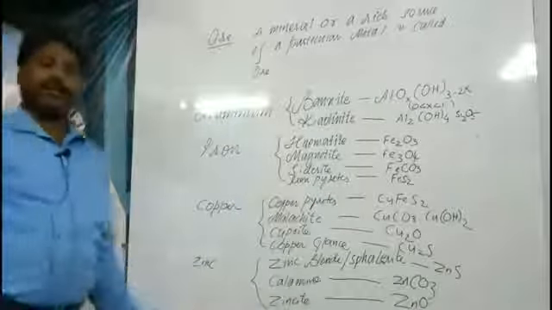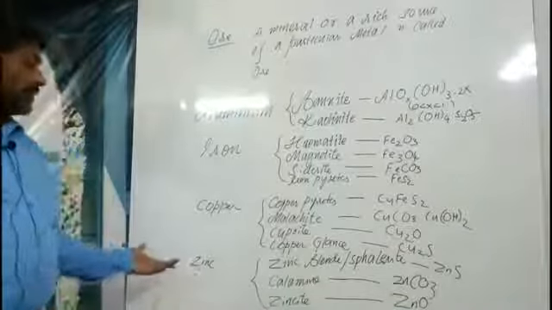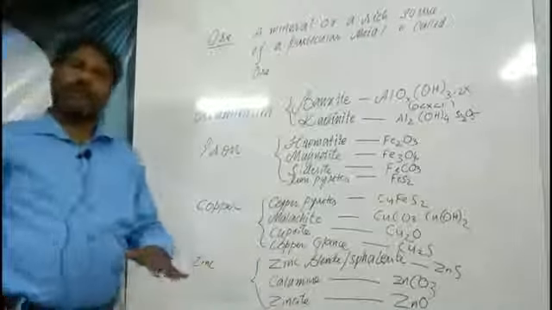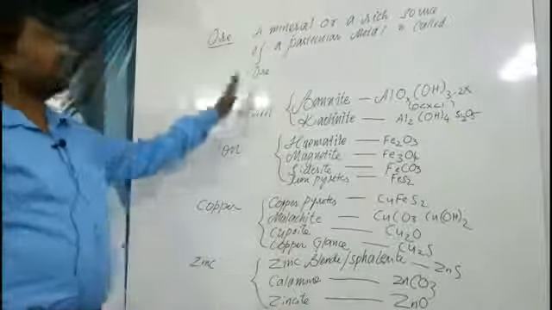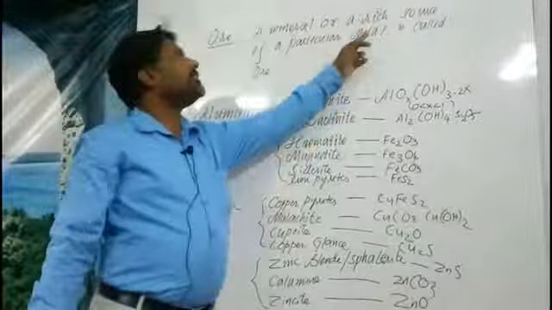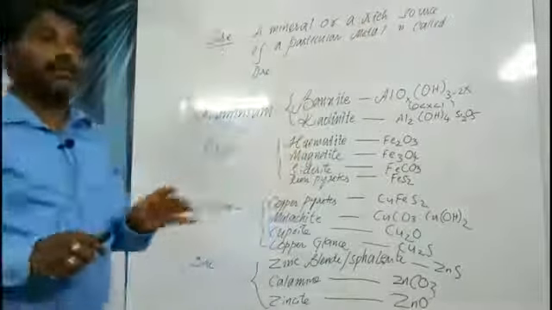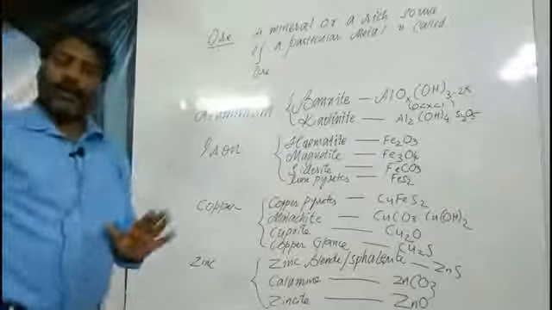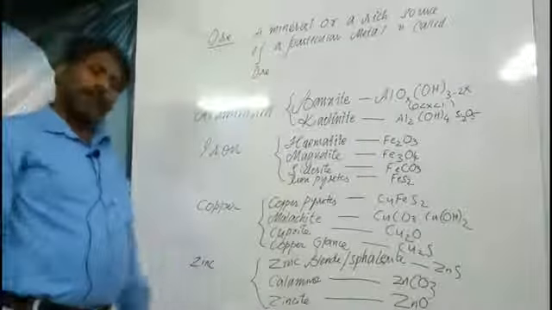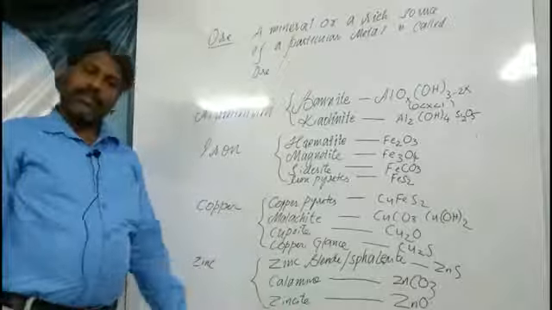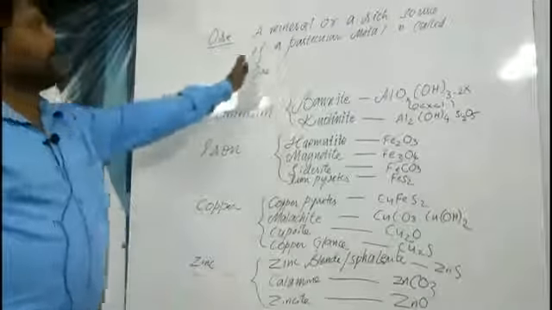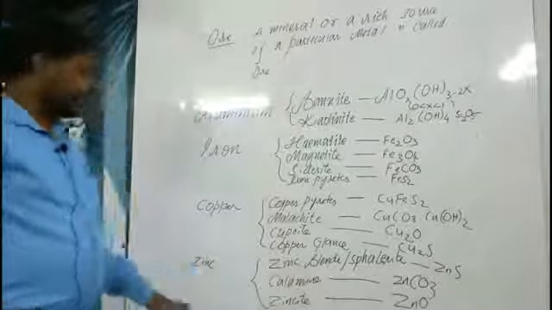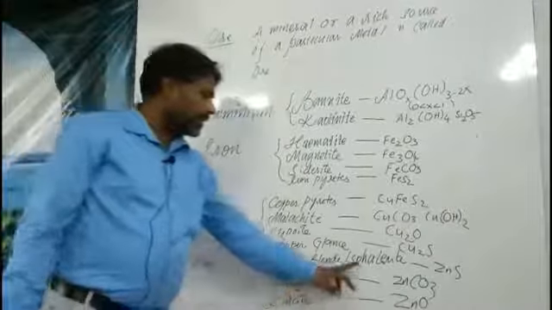The next comes zinc. Zinc is also a very important metal. So it has got 3 ores. Generally a lot of minerals are present, but what we are dealing with is a rich source. Rich source means the maximum amount of metal we can extract from it. Those are generally called ores. Remaining minerals are available, but we cannot have that much rich resource when compared to these ores. Okay, so this is zinc blende or sphalerite.